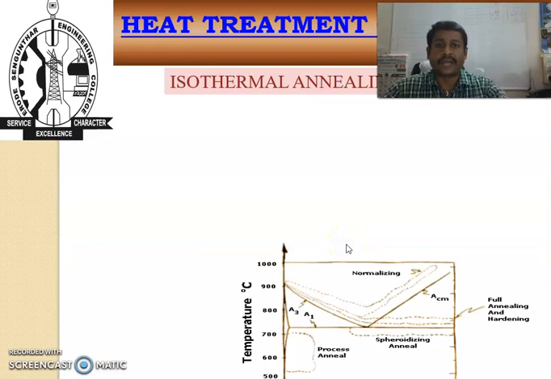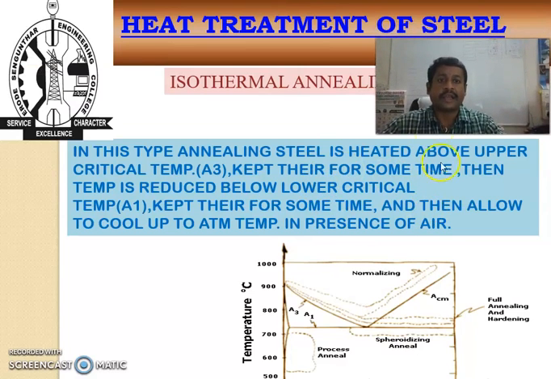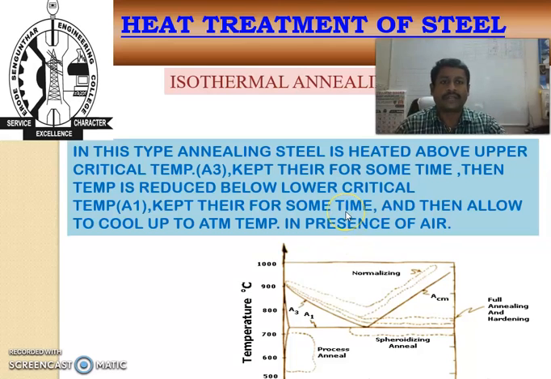And the isothermal annealing process. What is the isothermal annealing process? We have to heat a steel above the upper critical temperature, that is the A3 line, and keep it at that particular temperature for a sufficient period of time, and then cool it to below the lower critical temperature, keep it at that temperature for some time, and then allow it to cool to atmospheric temperature in the presence of air. This is called the isothermal annealing process.